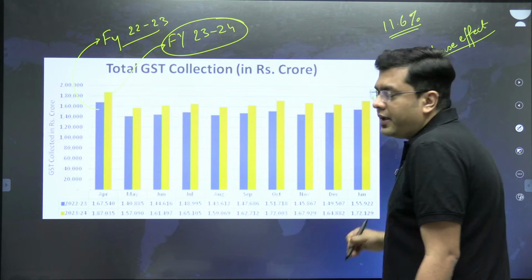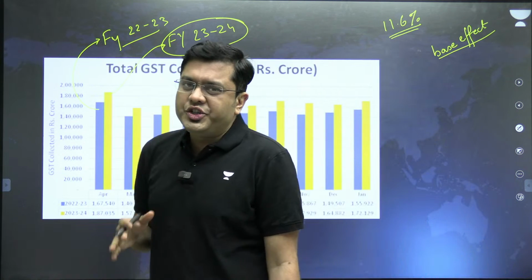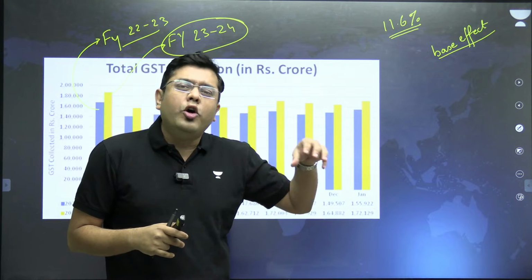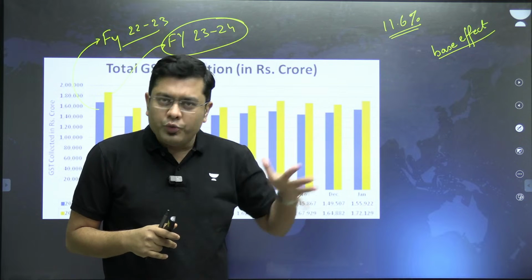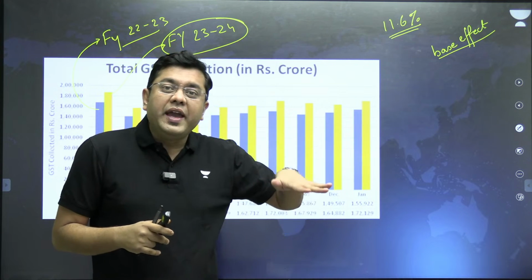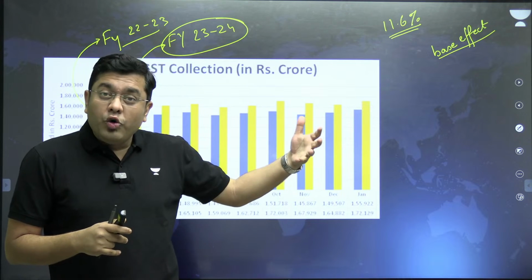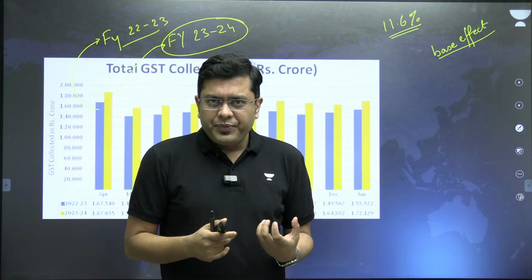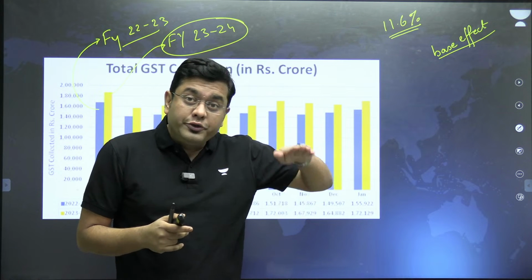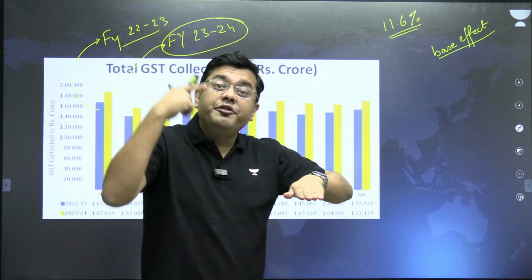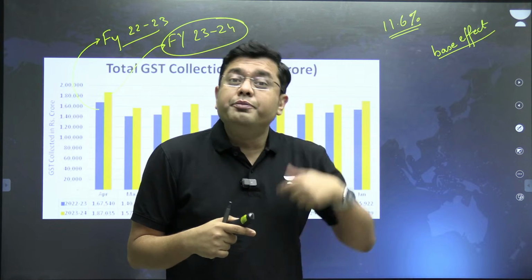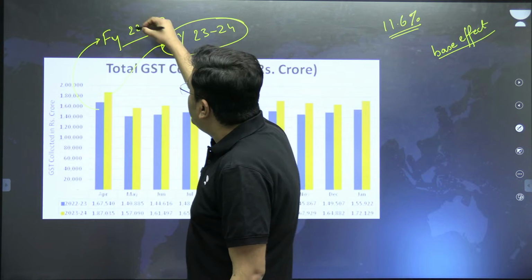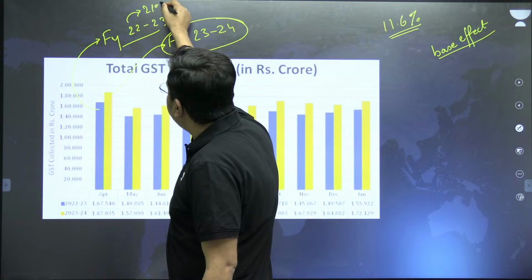So, in the preceding financial year, and listen to this carefully, in the preceding financial year of 2021 and 22, the GST collections were significantly lower, partly owing to the post-COVID scenario, and the world was still opening up. So when the amount of revenue was lower in those years, the rate of increase which could be indicated was much more substantial. And hence 22-23 indicated almost a 21% rise.